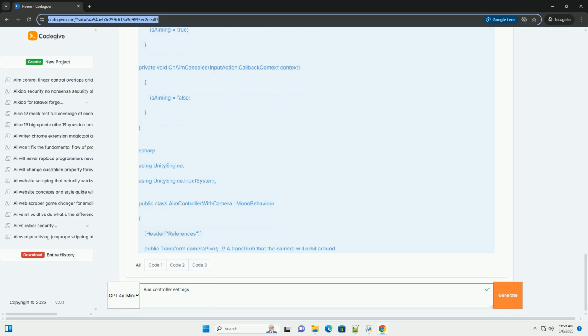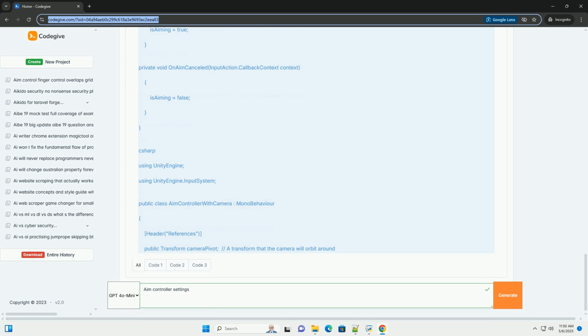out hit, a RaycastHit structure that will contain information about what the ray hit, if anything. 100f, the maximum distance the raycast will travel. 4. if Physics.Raycast checks if the raycast hit anything. 5. aimTarget.position = hit.point sets the position of the aim target, for example your reticle, to the point where the ray hit the object.